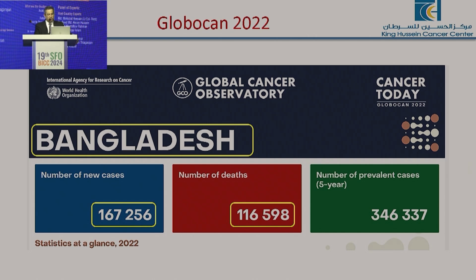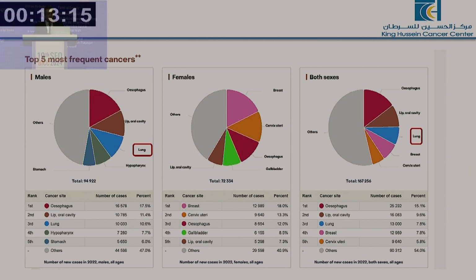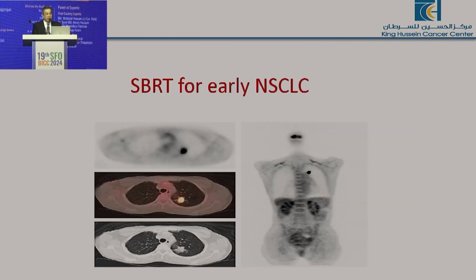Now, looking at Bangladesh in this GLOBOCAN 2022 report, the projected number is about 167,000 cases, and the mortality about 116,000. Here in Bangladesh, lung cancer is the number three most common cancer in males, but it is out of the top 10 in females, though in both sexes it is number three. So really there is a problem of lung cancer here in Bangladesh as well.